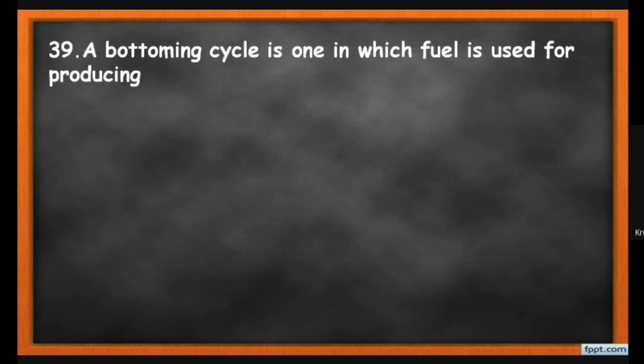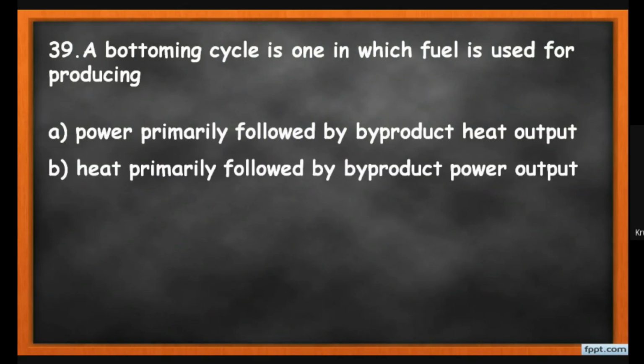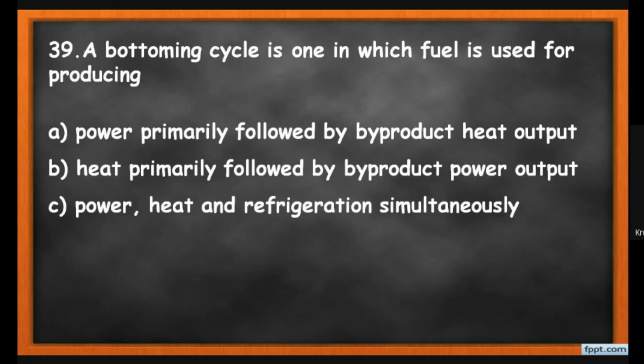Now MCQ number 39: a bottoming cycle is one in which the fuel is used for producing... Bottoming cycle means the power is produced at the bottom, and at the top we have the heat requirements. So as per the definition of bottoming cycle, the heat is primary, followed by the production of power. So the correct option is option B.